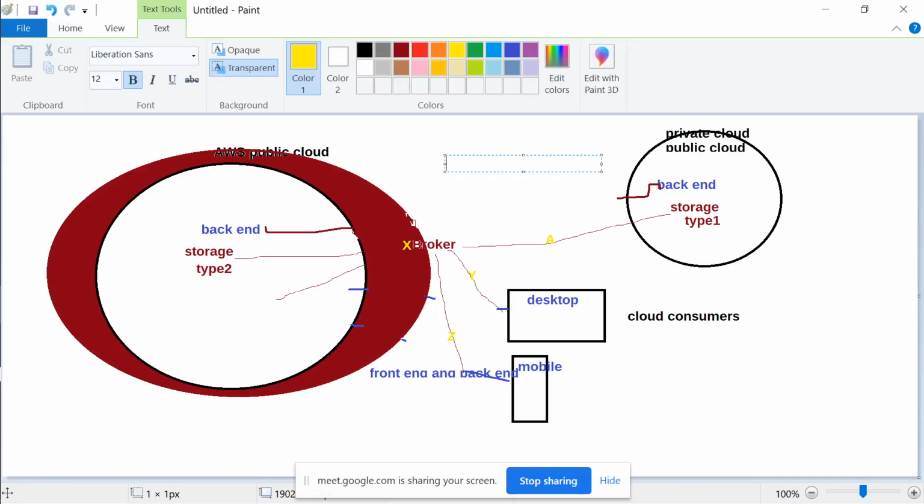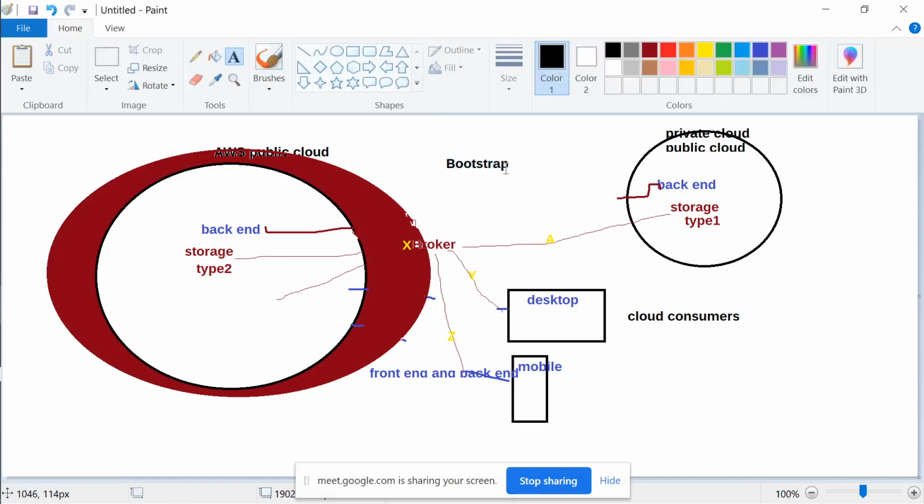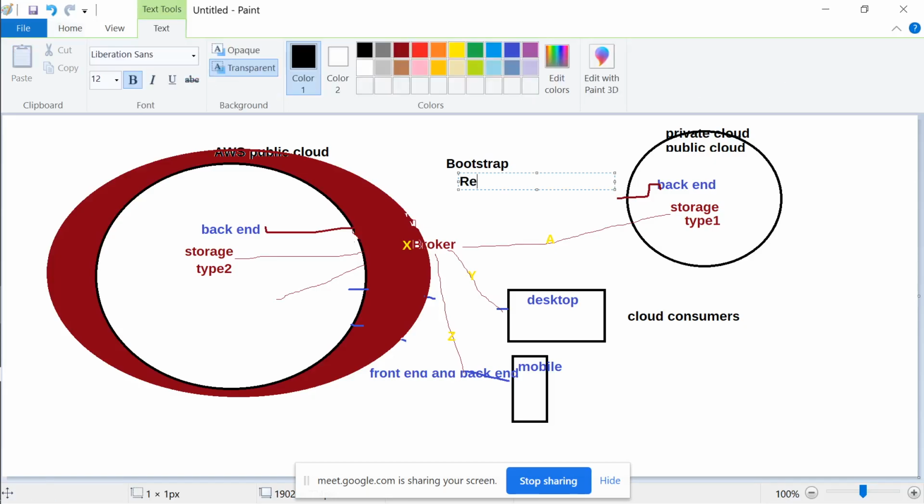So we have something known as Bootstrap, right? That is one of the frameworks which we commonly see. This framework is essentially used for responsive design, right? Responsive design, what does this mean?